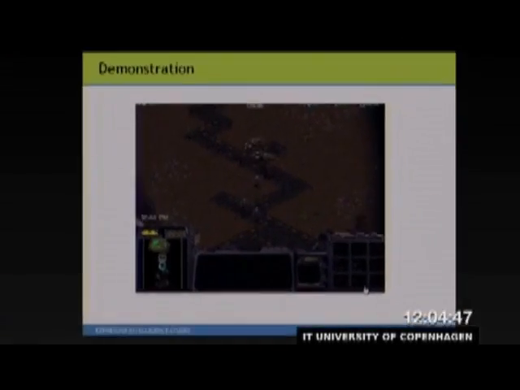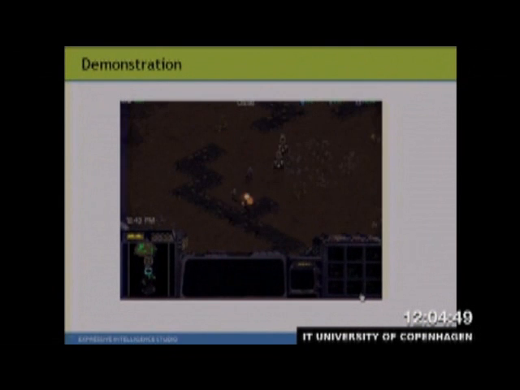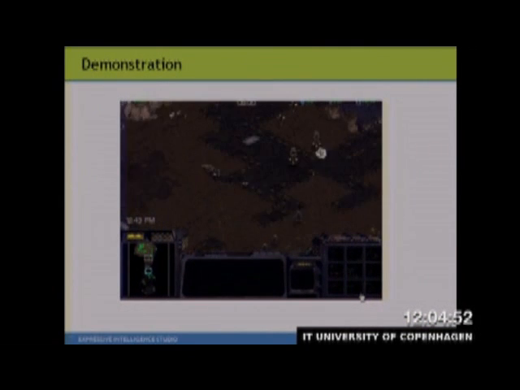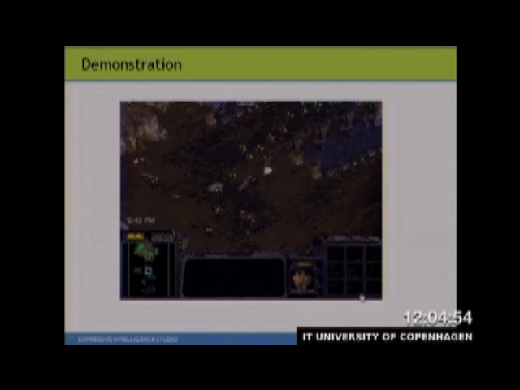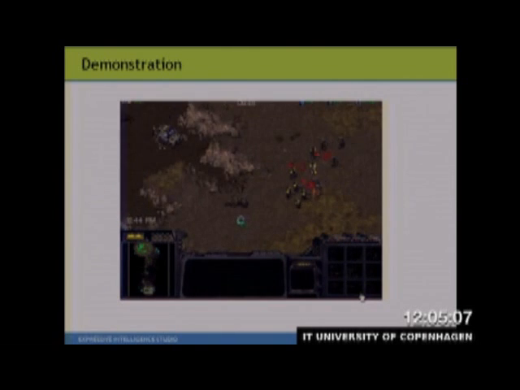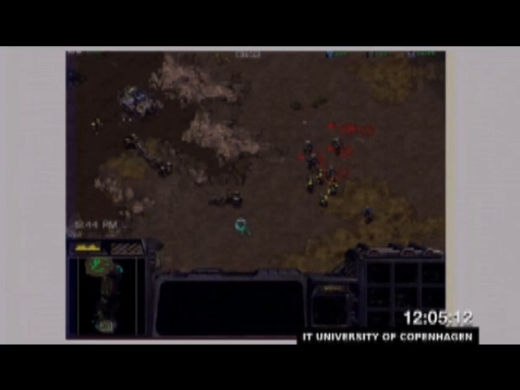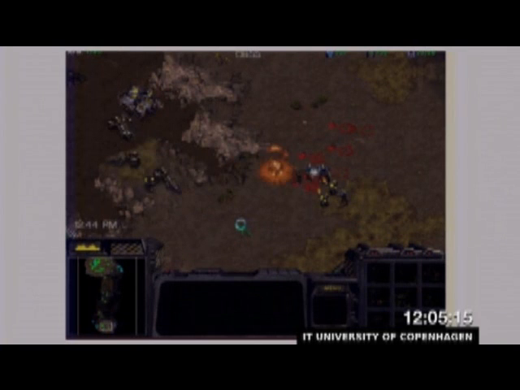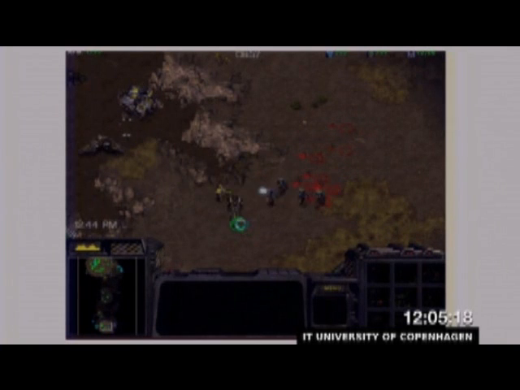So now I'm going to actually show a video of the agent in action. At the top are vulture units, which are fleeing from these opponent units and also placing mines at the same time. And what you'll see is once the agents decide to actually move out of the base now, several more forces are coming down, and the vultures are then joining in the behavior. And what you'll see next is the agent continuing its assault against the opponent, and the vultures are now used to support the tank, which is the unit in the top left, instead of simply running away. So they're now basically being used as fodder to take damage instead of the tank in this combat situation.